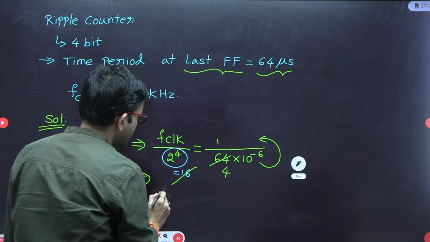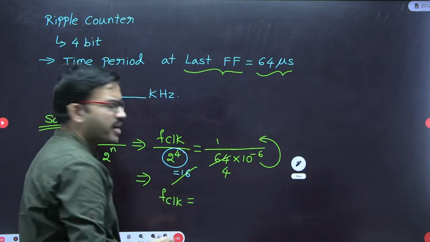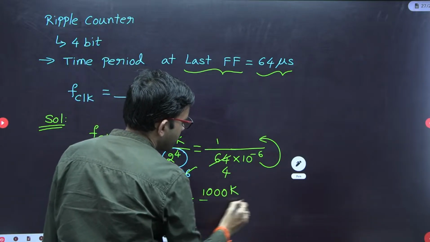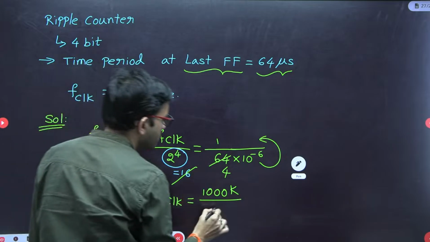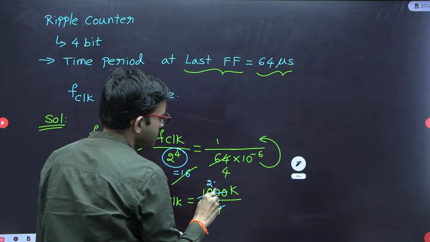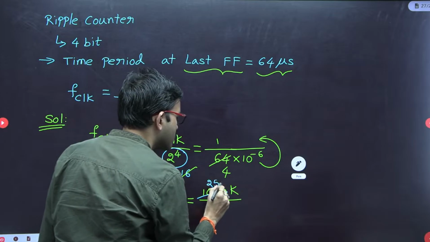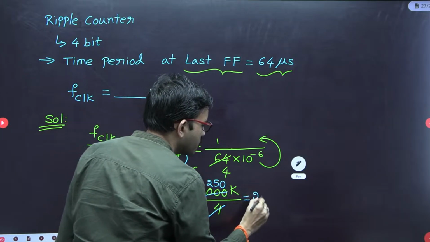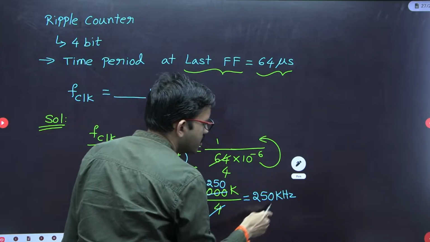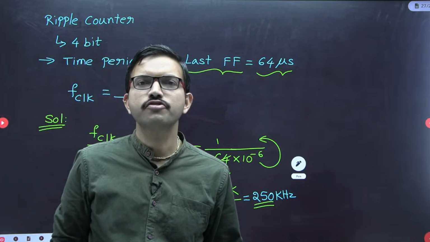If you rearrange this equation, from here you are getting f clock equal to 10 power 6, which I am writing as 1000 into 1000, and one 1000 I can write as kilo. In the denominator you are having 4, so 4 here 250 times. So from here you are getting 250 kilohertz. The answer for this question is 250.